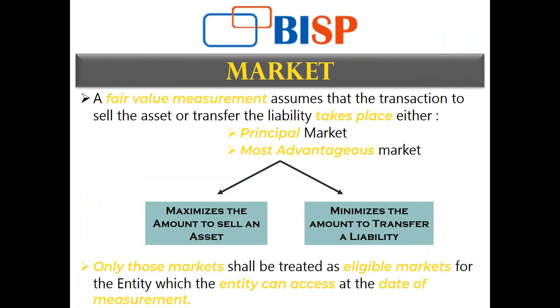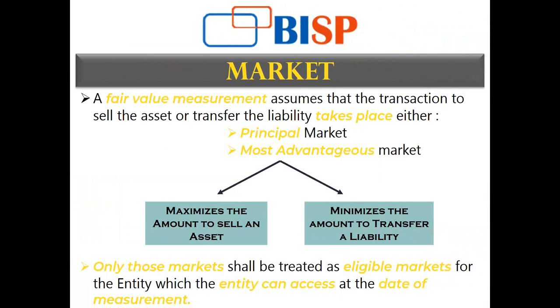Now there is one thing: management will not be required to perform an exhaustive search. You do not have to exhaustively search for a market or identify a principal market. Management, of course, cannot ignore the evidence that is reasonably available when considering which market has the greatest volume and level of activity for that asset or liability.